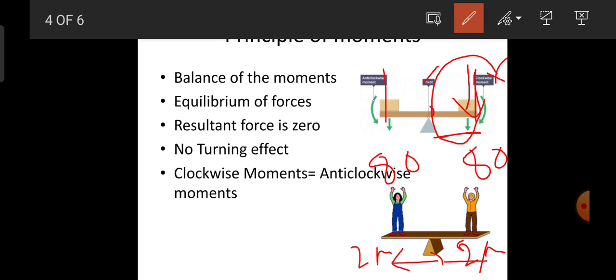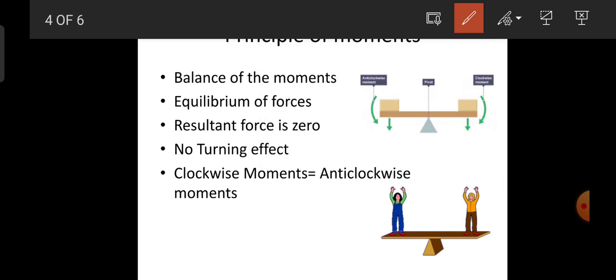Likewise the force is acting along this direction. The perpendicular distance towards the reference point with reference to this force is in this direction. So we go along this force through the line of action and touch the pivot point. So it is an anti-clockwise moment. So this is the anti-clockwise moment and this is the clockwise moment.